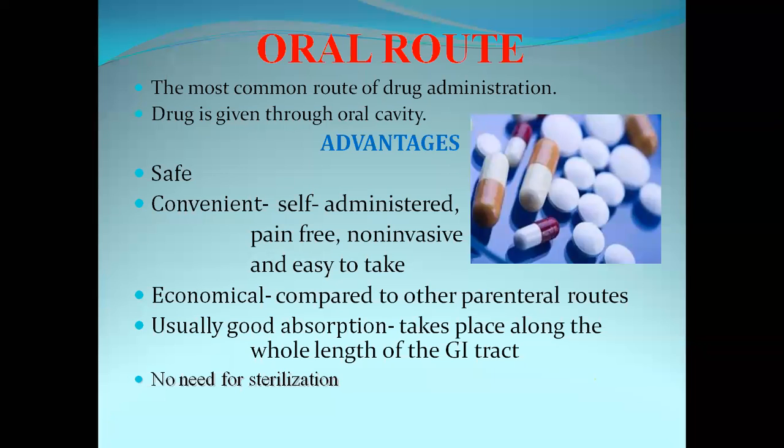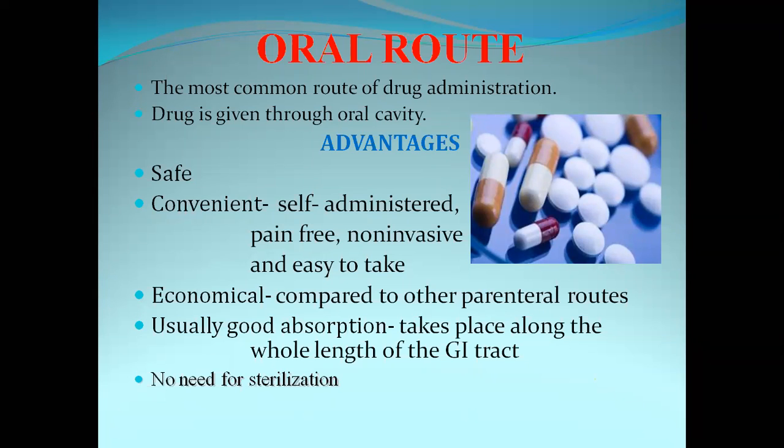Next, good absorption usually takes place along the whole length of the GI tract. Absorption may happen starting from the stomach onwards, so the whole length of the GIT helps in absorption.